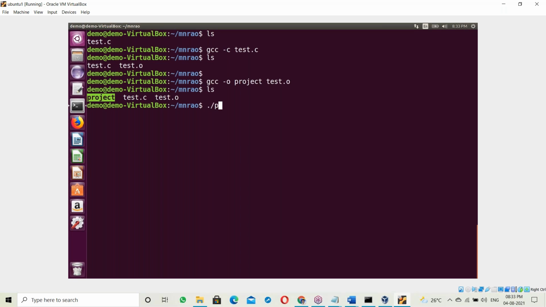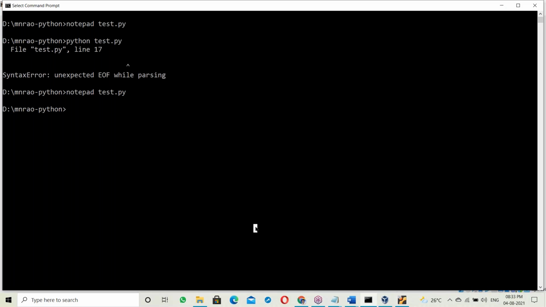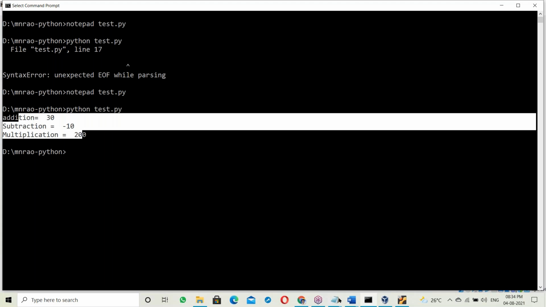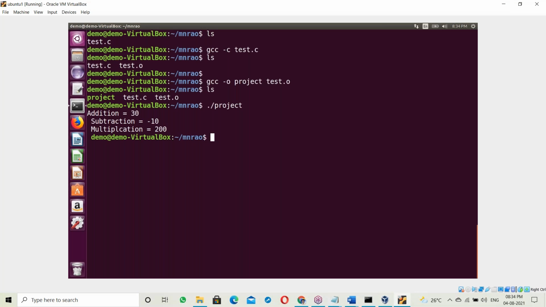Now run this exe file with ./project. We get addition, subtraction, multiplication. So what happened here? In case of Python, we directly run the script, the source code. Our program is called source code. The test.py source code is executed directly. But in case of the C language, what happens here? First of all, it converts into an exe file, then we run that exe file.